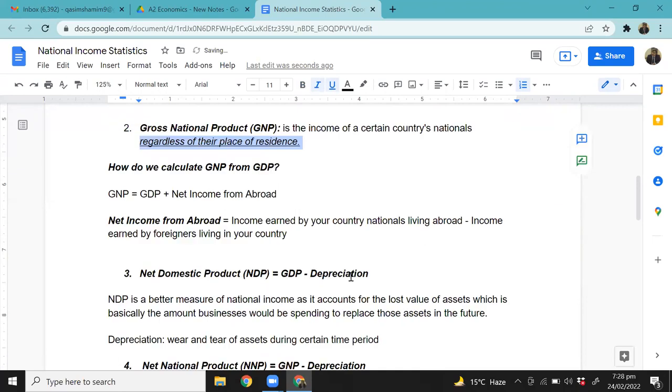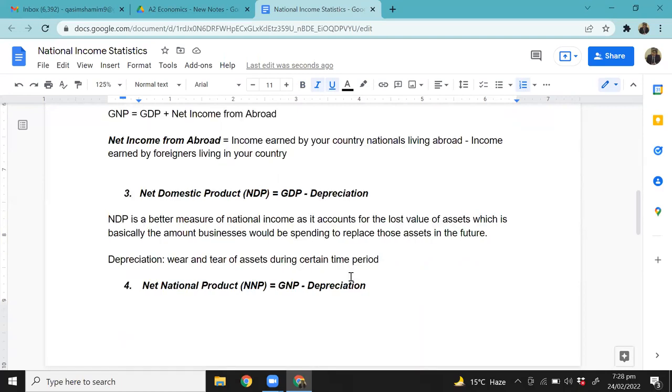Okay. Now, after the gross measures, you have to calculate the net measures. Then there was GDP, gross domestic product, and now NDP is net domestic product. So it's very simple. Don't be afraid of this. This only means that from the gross measure, you subtract depreciation. So from the gross measure, when you subtract depreciation, you get the net measure.